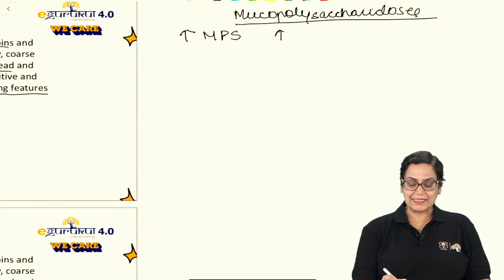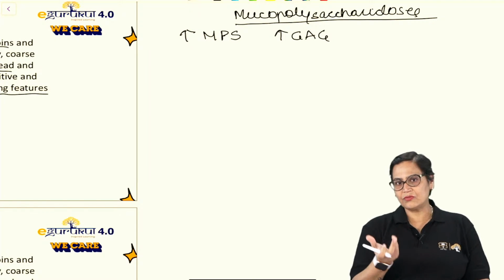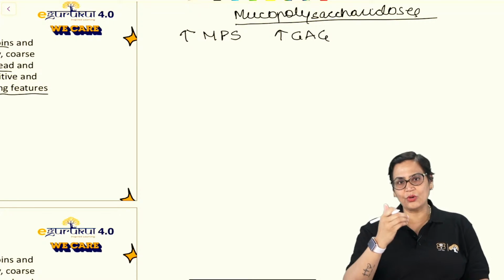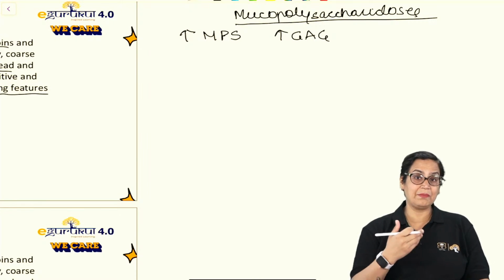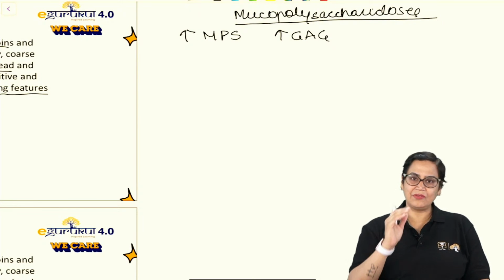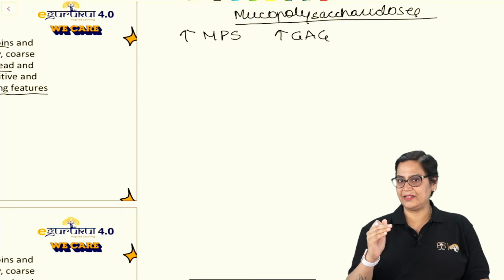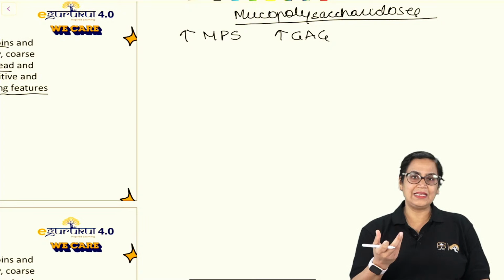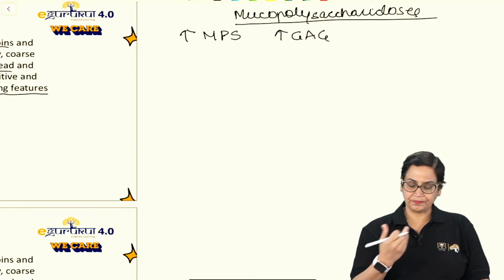Mucopolysaccharides are also known as GAGs, glycosaminoglycans, because of how they are formed. If you look at the structure of every mucopolysaccharide, be it chondroitin, heparin, heparan sulfate, keratan sulfate, all of them have glycosaminoglycans, meaning a carbohydrate, amino sugar, and obviously a uronic acid moiety.